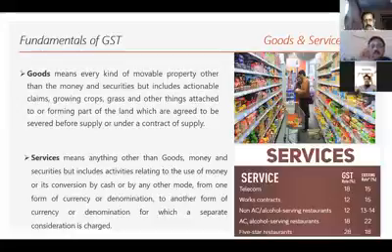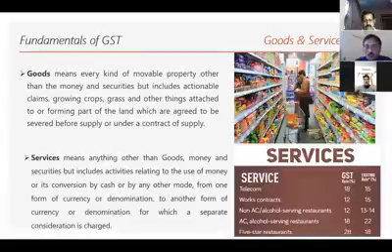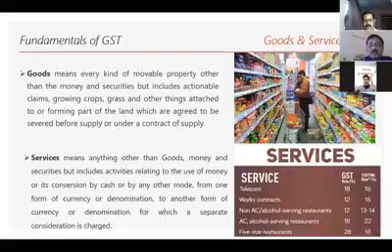Exception: money is not goods. Money, currency is not goods. Securities like shares, debentures, bonds, instruments are not goods. But actionable claims, for example an insurance claim, any claim which can be transferable, are goods. And any crops, grass which can be severed, which can be cut and sold, are goods. So in simple parlance, goods means any movable property.